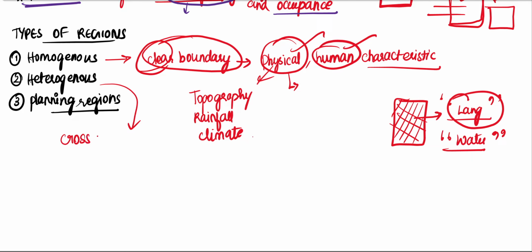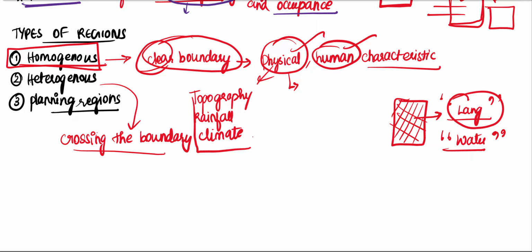So it crosses the boundary. A specific characteristic, physical or human, is crossing the boundary. It does not cross the boundary in terms of homogeneous. Homogeneous means a physical or a human characteristic which has a clear boundary. Heterogeneous means it just crosses the boundary.